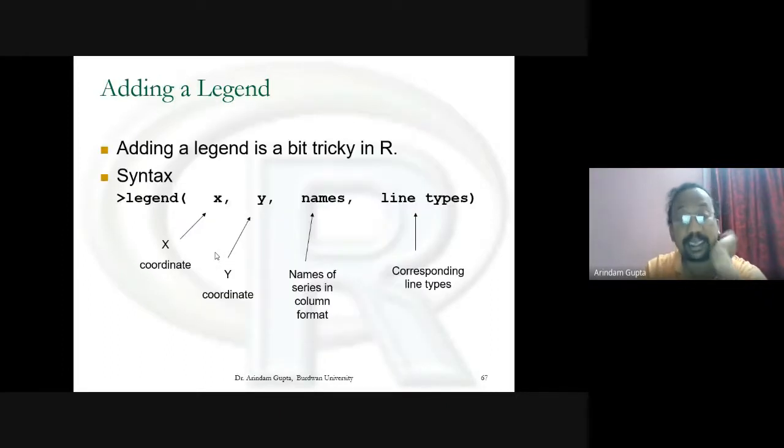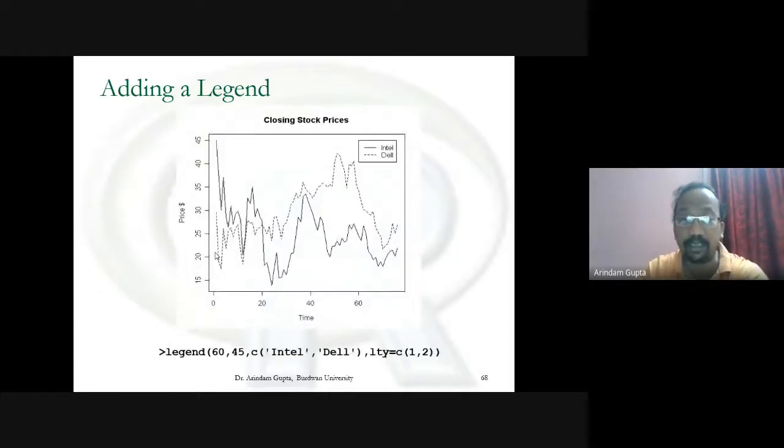You can set the legend of the graph with legend, x coordinate, y coordinate, names of the series in c format, and line types. This one is for the Intel company and this one is for the Dell company. The legend position is 60, 45. This is the position of the legend. c within brackets Intel, Dell, and the line types are one for solid and two for dotted.